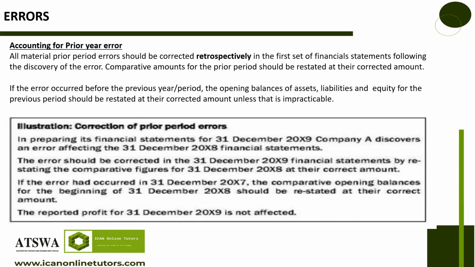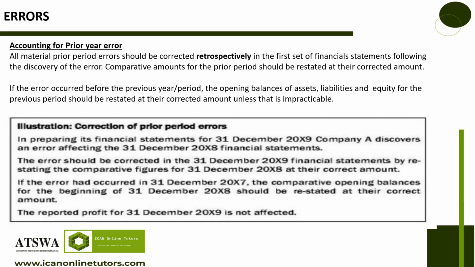If the error occurred in December 31st 20X7, the comparative opening balances for the beginning of 31 December 20X8 should be restated at their correct amount.